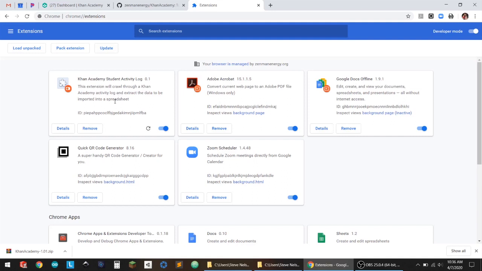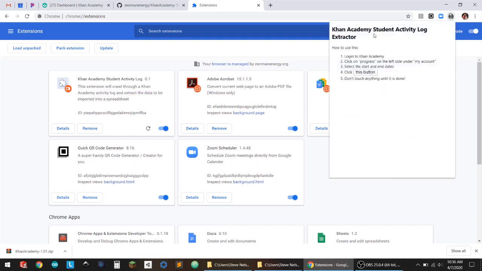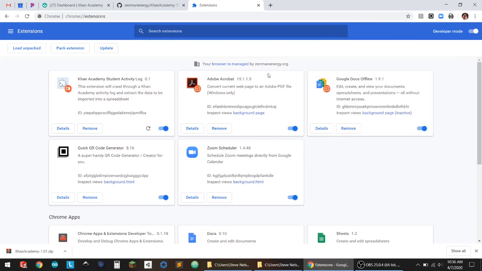That's something I will fix. But secondly, you're going to see a new button up here in the browser. So when you click on this, it should give you a little pop-up. It's going to give you some instructions on how to run it. And then to run it, you just basically click that button. So we're not going to run it right now. I'm just going to show you how to install. So anyways, this is the student activity log.